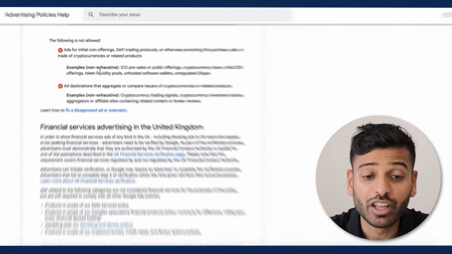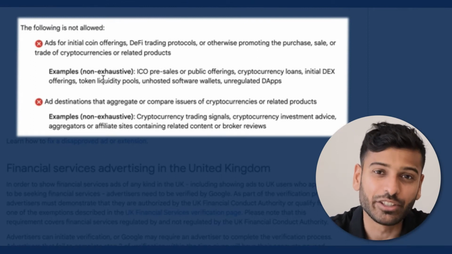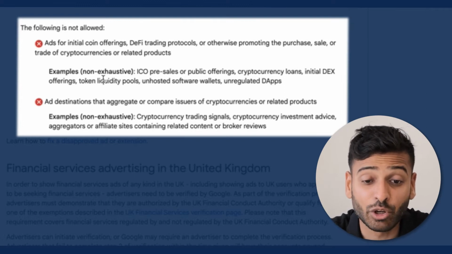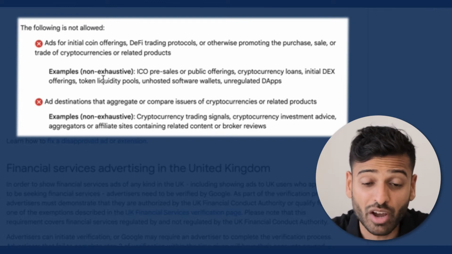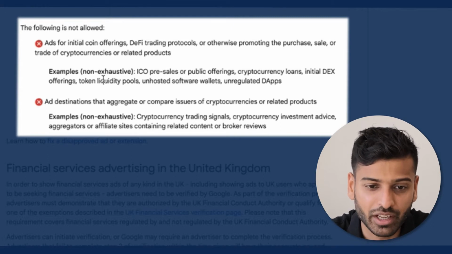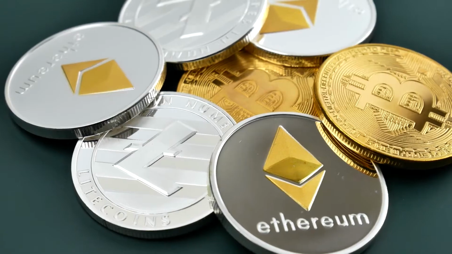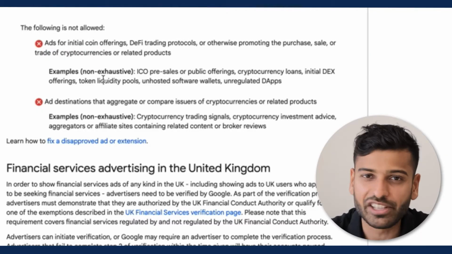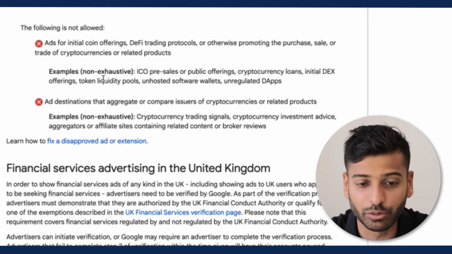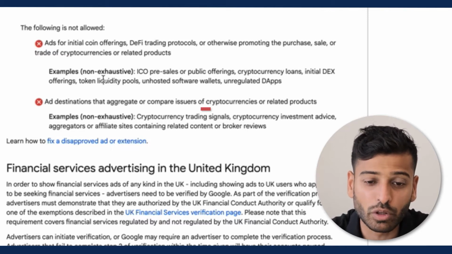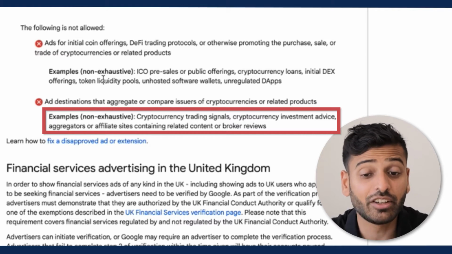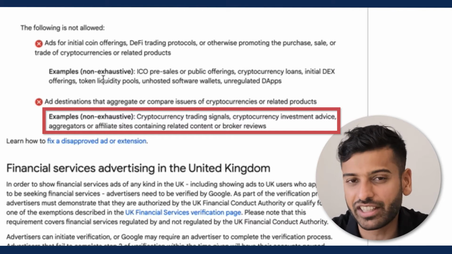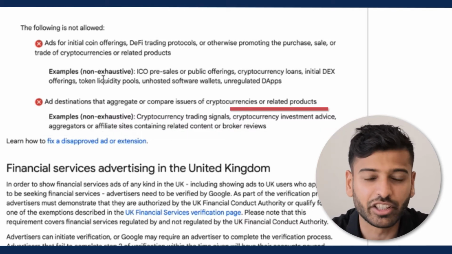Now, what's not allowed? You're not allowed to run ads for ICOs, DeFi trading protocols, cryptocurrency loans, DEX offerings, token liquidity pools, unhosted software wallets, and unregulated dApps, right? So essentially, tokens and DeFi, ICOs especially, anything to do with ICOs is pretty much no-go in Google's eyes, and DeFi as well. Now, they also don't like cryptocurrency trading signals, cryptocurrency investment advice, aggregators or affiliate sites, and essentially anything that pertains to be either trading signals or investment advice.